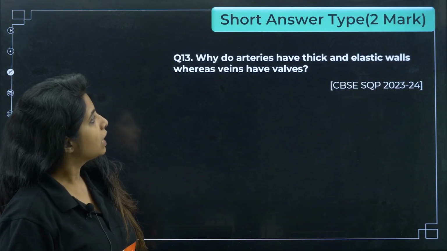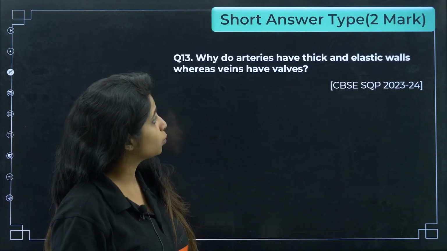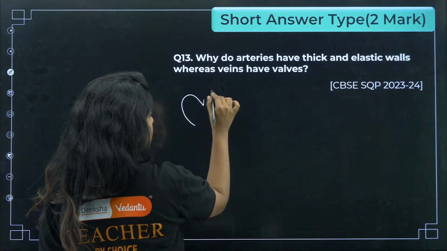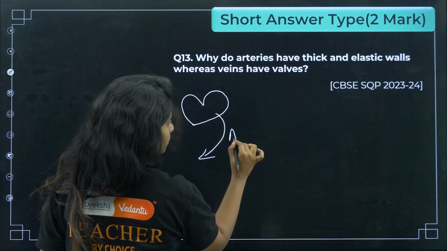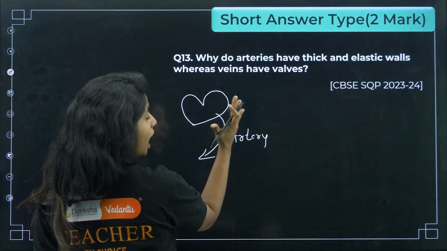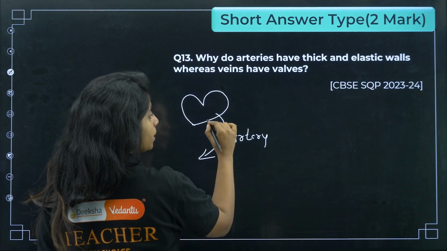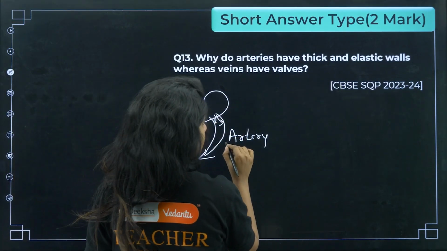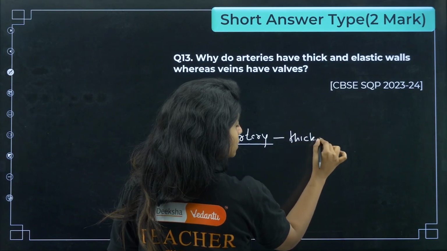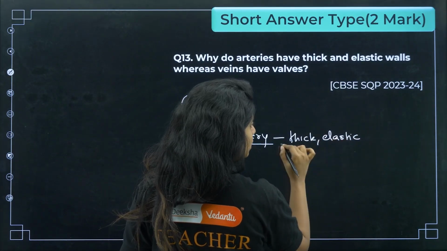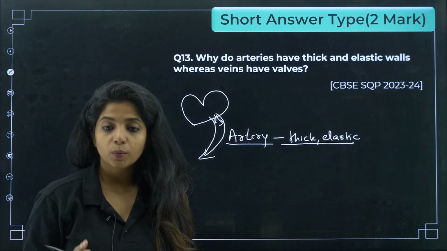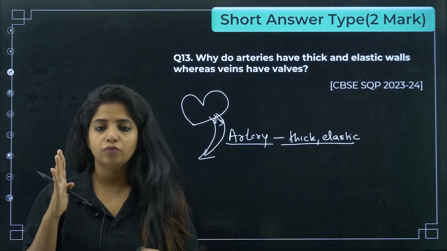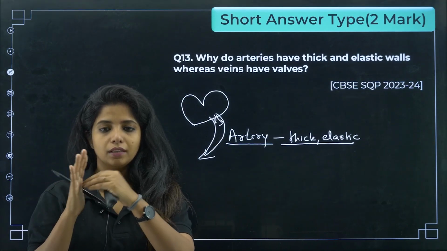Cool. Next, why do arteries have thick and elastic walls whereas veins have valves? Why do you think arteries have thick and elastic walls, children? I told you arteries are the ones that will be carrying blood away from the heart. That is the role of artery. Now heart is pumping blood, so obviously it will be pumping blood with high pressure. So this guy should be having thick walls and elastic walls also. If they are not elastic, if it's very thick, you are basically going to mess up with this structure. Every time it goes and hits, it is breaking the structure over here. But if it's elastic, then it can go like this, there is no problem.